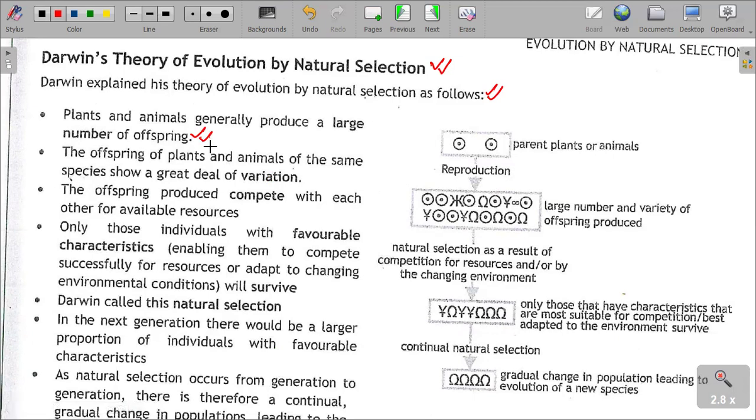The offsprings of plants and animals of the same species show a great deal of variation. The organisms or the offsprings of these plants and animals, they show a great deal of what? Of variation. And then the offsprings produced compete with each other for available resources.